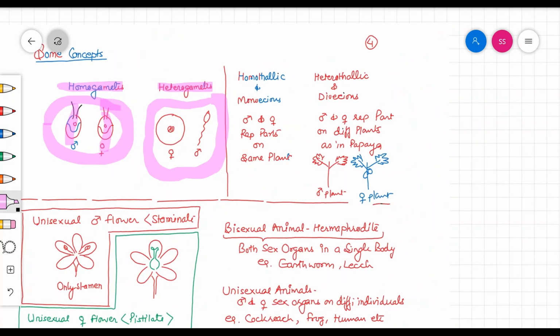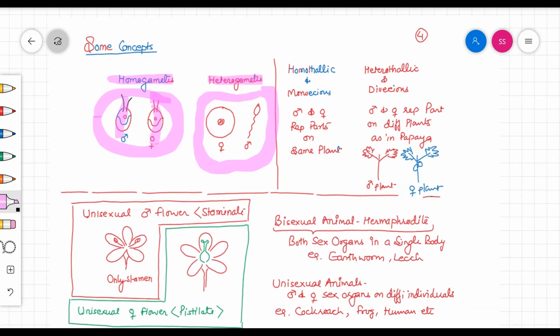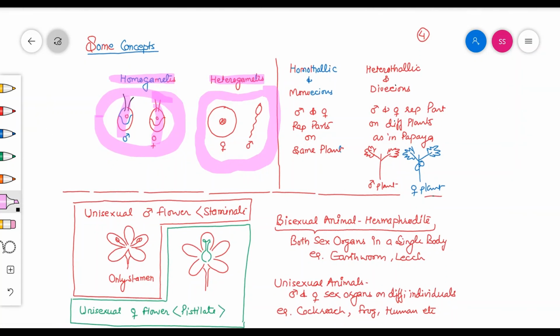And the second one is the homothallic and heterothallic condition, which is found in plants. Homothallic, or monoecious, condition is one in which male and female reproductive parts reside on the same plant. But in heterothallic, or dioecious, plants, male and female reproductive parts are on different plants, as in papaya.